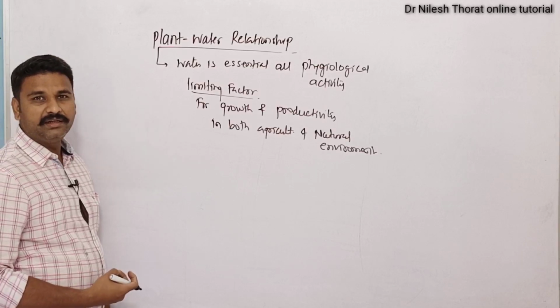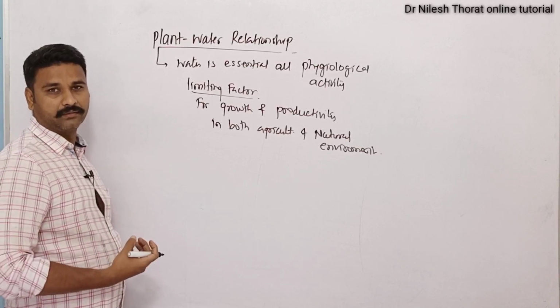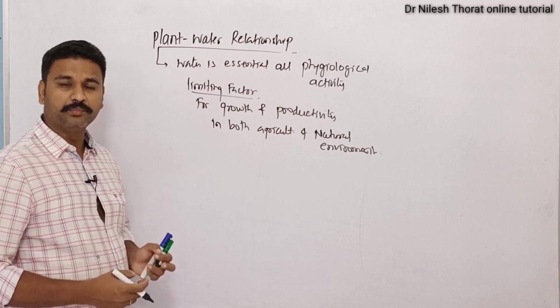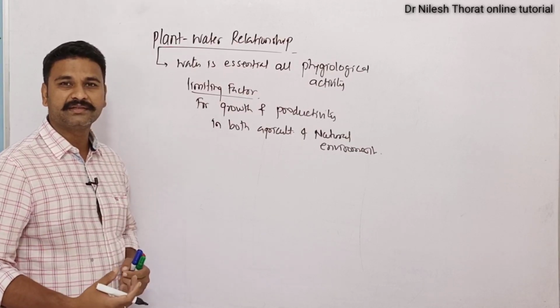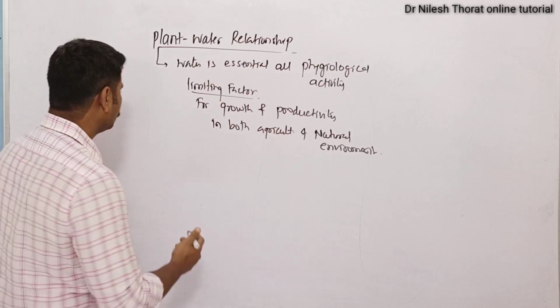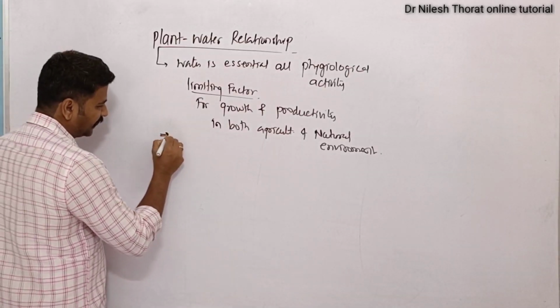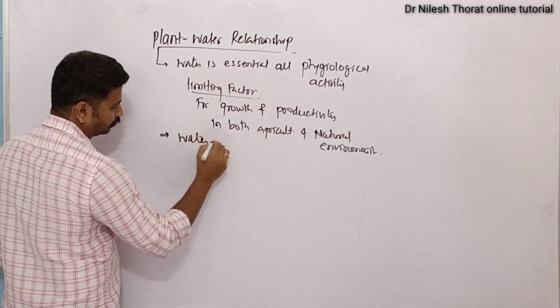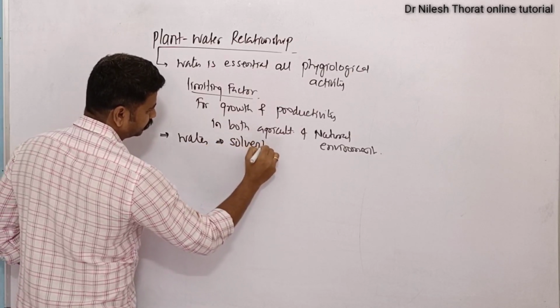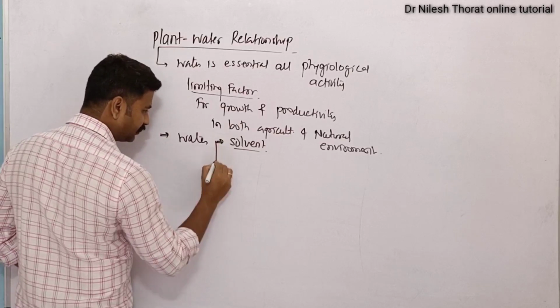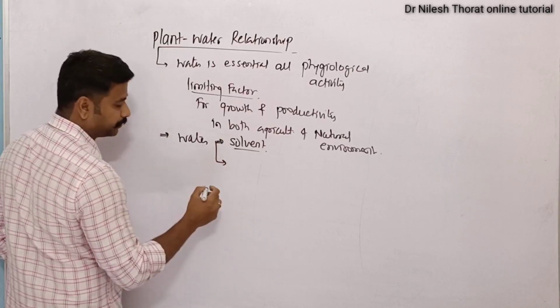So essentially water is a basic solvent in which most of the substances will get dissolved and these dissolved substances are utilized by the plant. So the water will act as a solvent, and it will form a part of protoplasm.